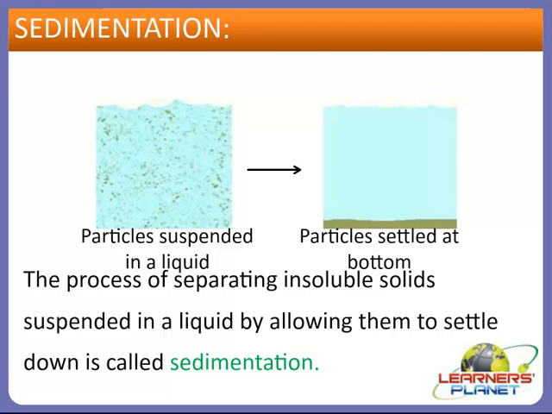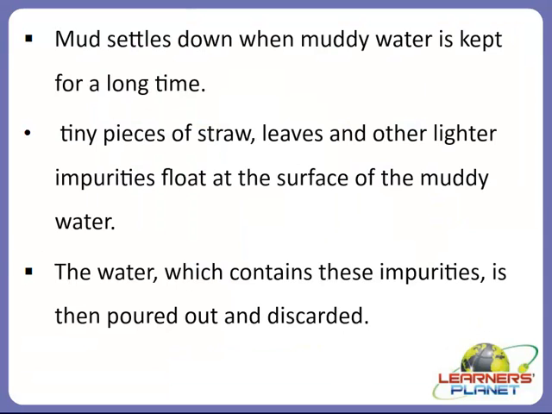Now let's see some examples of sedimentation. Yes, for example, mud settles down when muddy water is kept for a long time. Tiny pieces of straw, leaves and other lighter impurities which are present in the muddy water float at the surface if we leave it undisturbed for some time.